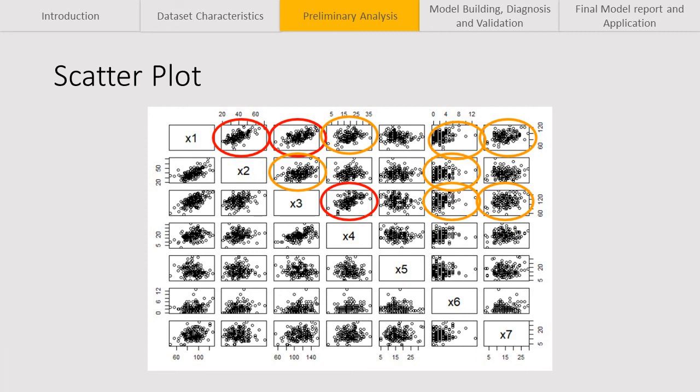The plots that showed statistically significant correlation are circled, with R values less than 0.5 in orange and greater than 0.5 in red. I determined there is a moderate correlation between X1, X2, X1, X3, and X3, X4, circled in red. There is a weak correlation in orange circled plots.